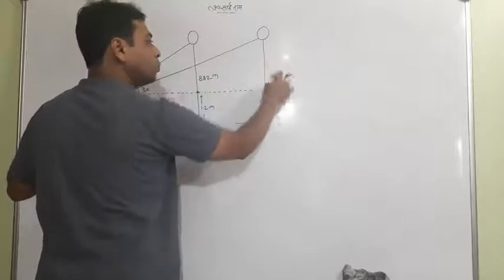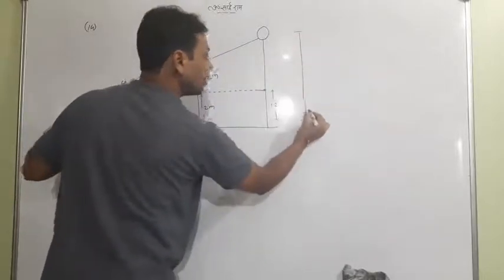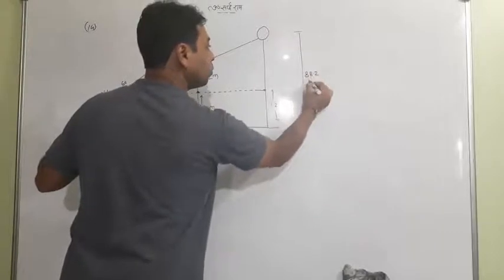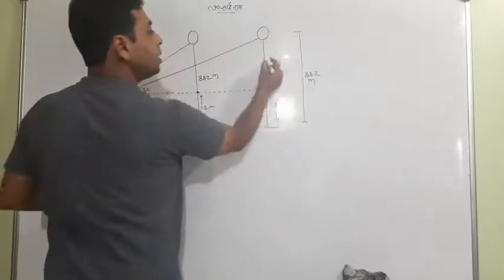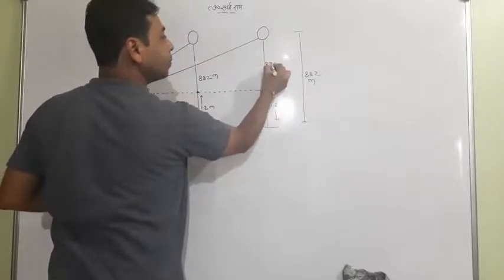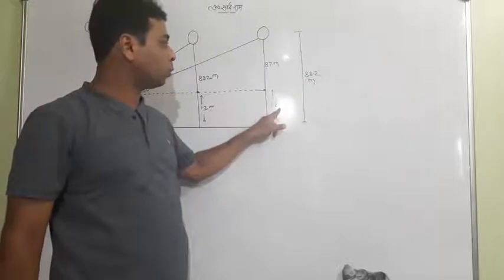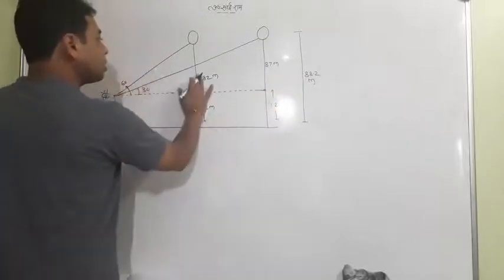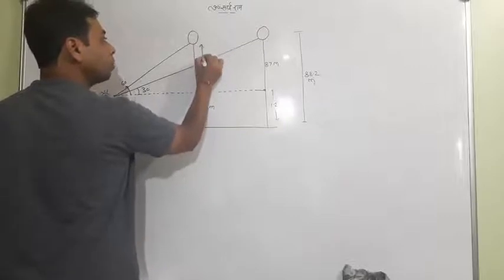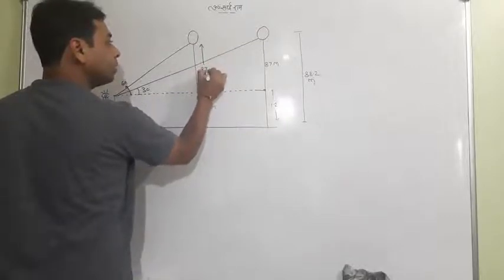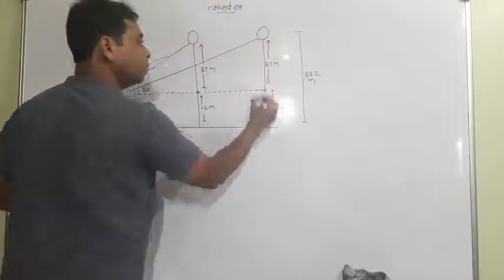So the whole distance was 88.2, so definitely the whole minus this is 87 meter. One can simply understand 88.2 minus 1.2 is equal to 87. So this distance is going to be 87 meter, and this distance is also going to be 87 meter.